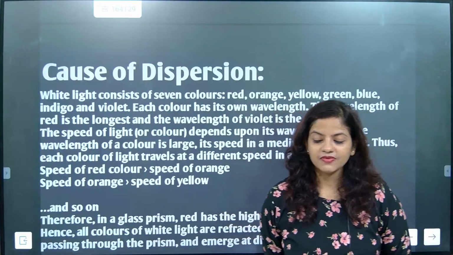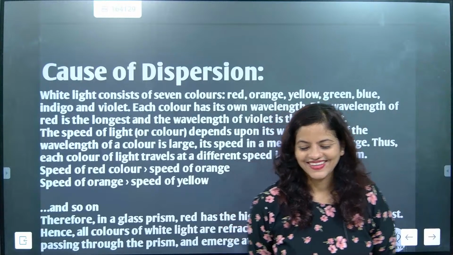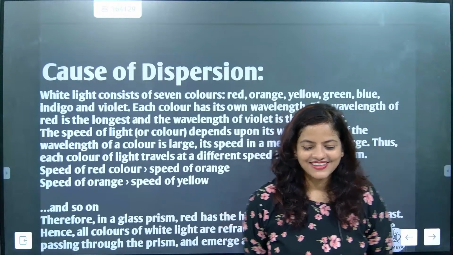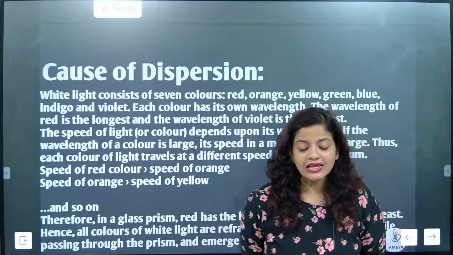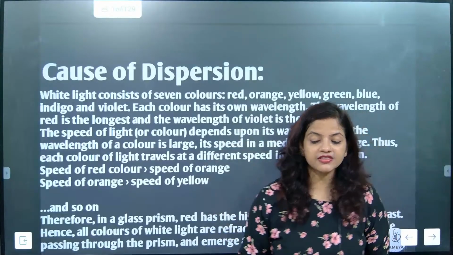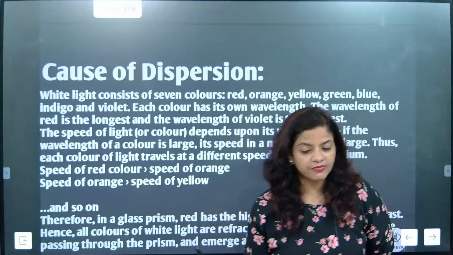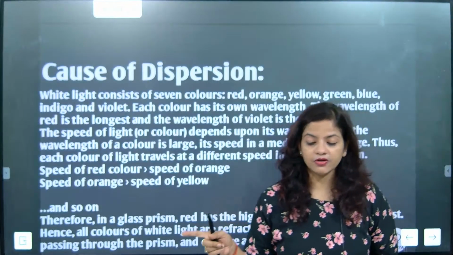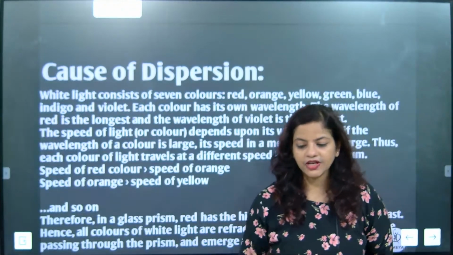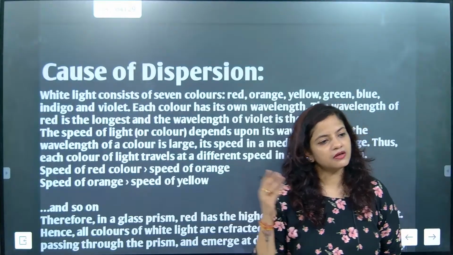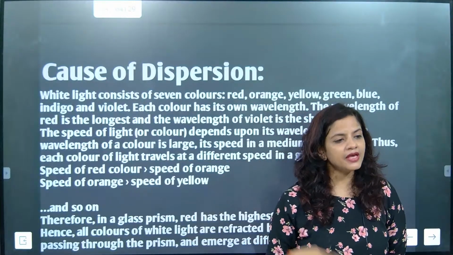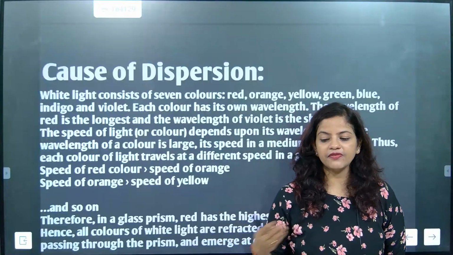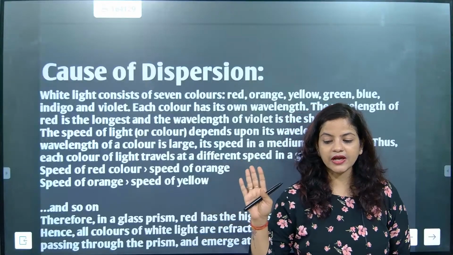If any ray of light entering the prism has maximum wavelength, then its speed will be maximum. Very good. Deviation will be minimum. Bending will be minimum. Understood? Absolutely correct, children.